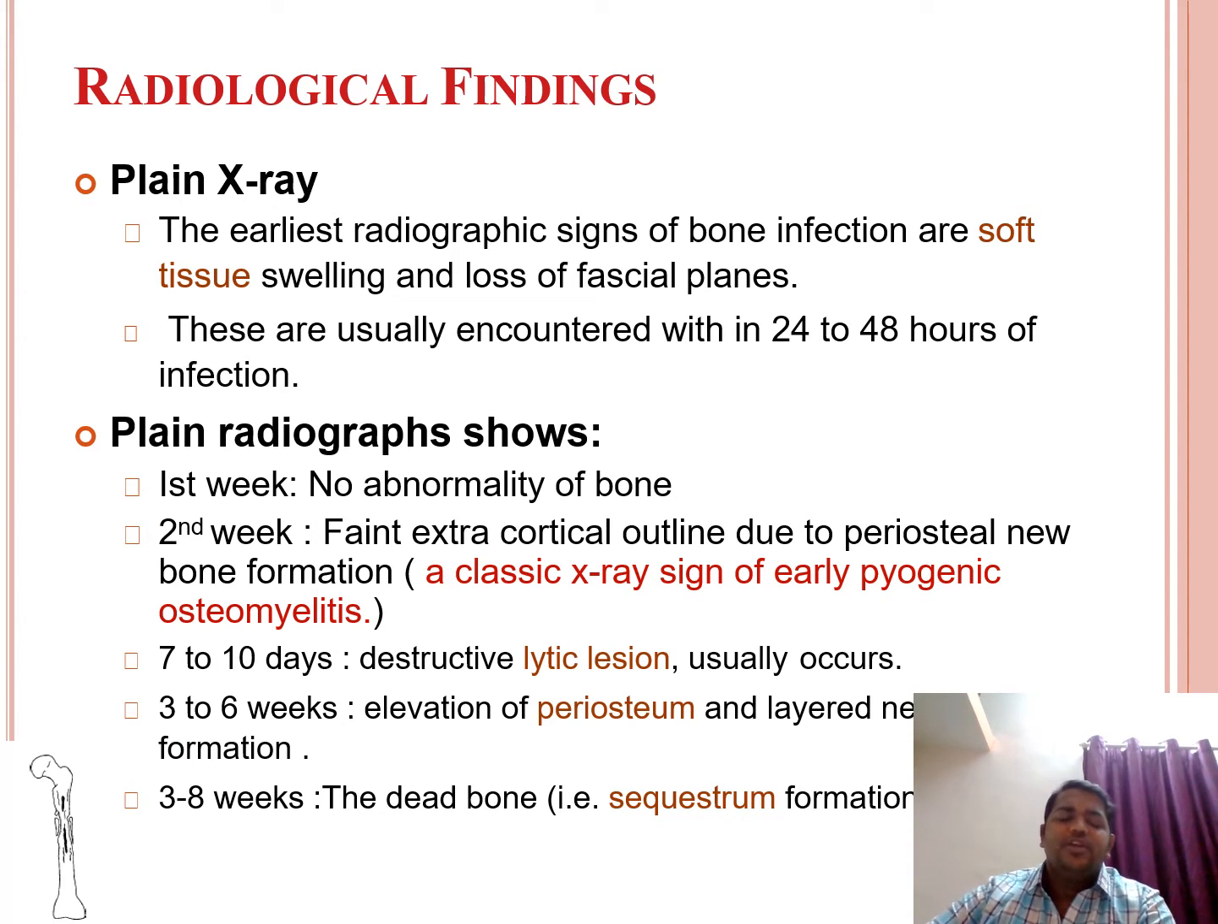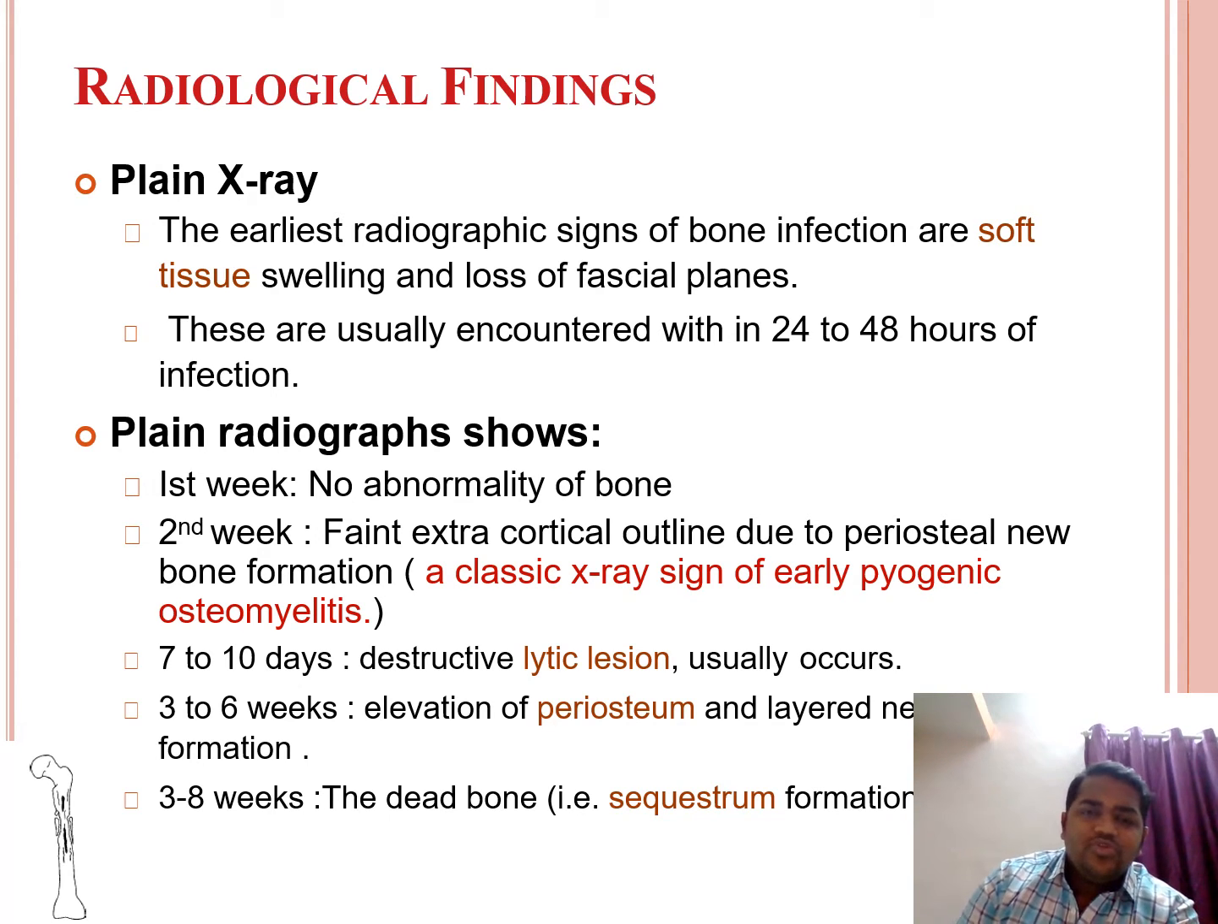In radiological investigation, basically we can do a plain X-ray which will show soft tissue swelling and loss of fascial planes, and these findings are usually encountered within 24 to 48 hours of infection. So the radiological findings on plain X-ray change as per the duration of the infection. If the infection is in the first week, the X-ray may not show any abnormality. If it is in the second week, it may show a faint extracortical outline due to periosteal new bone formation.